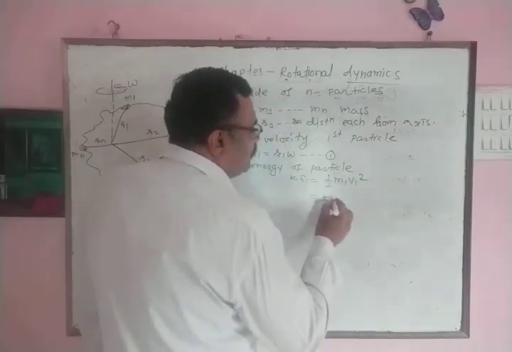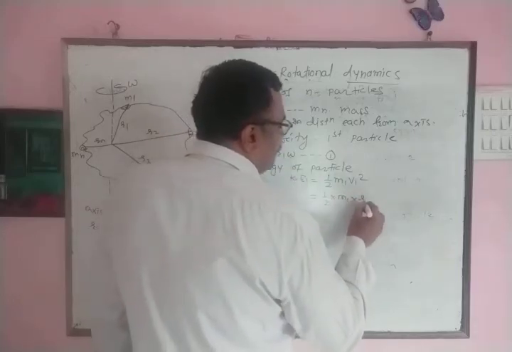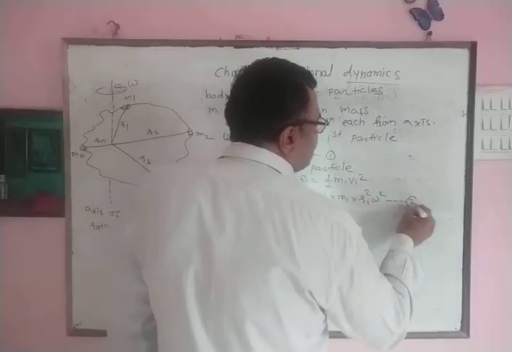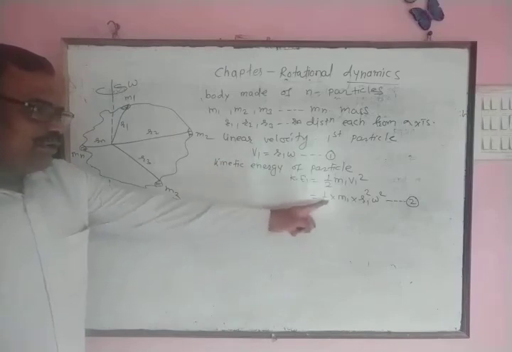Therefore 1/2 into mass into R1 square into omega square, and this is equation number 2.